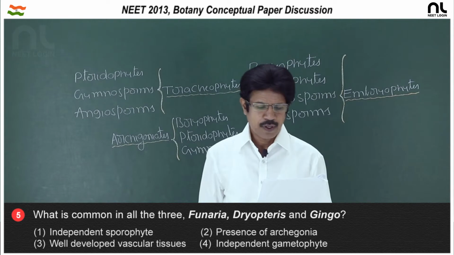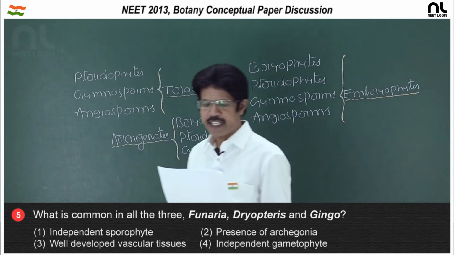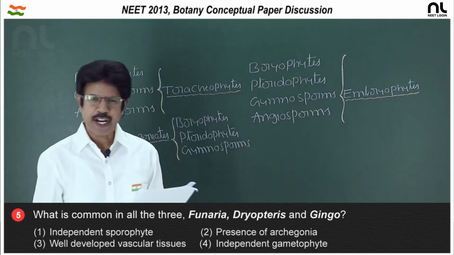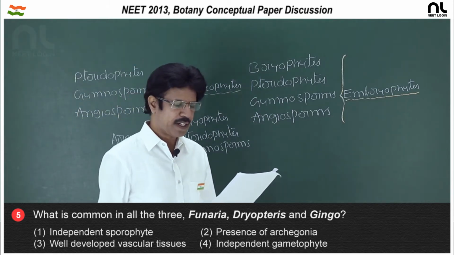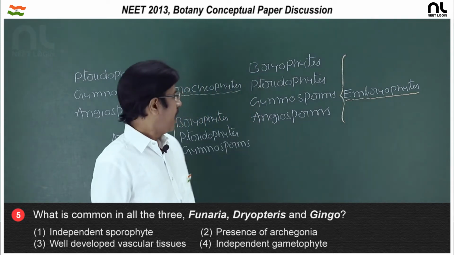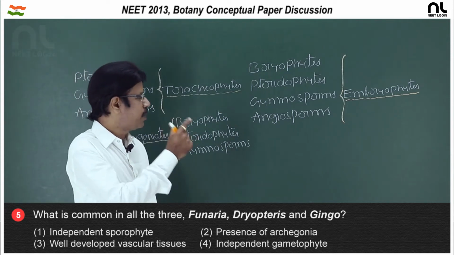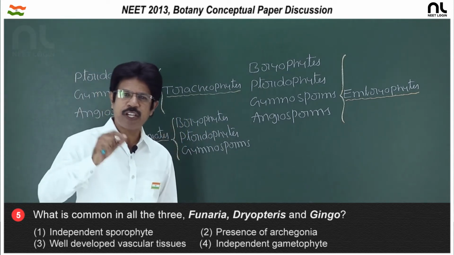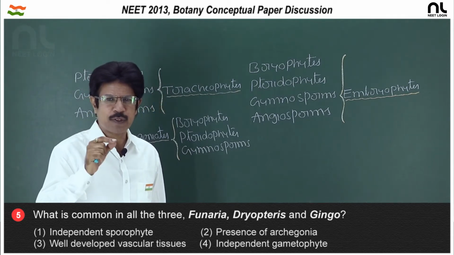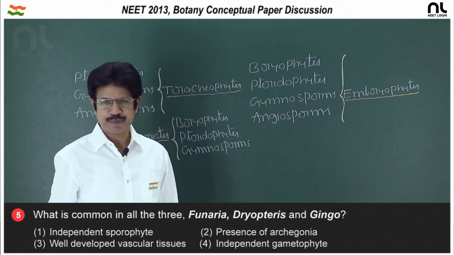Question number 5: what is common in all three, Funaria, Dryopteris and Ginkgo? Funaria is a bryophyte, Dryopteris is a pteridophytic fern and Ginkgo is a gymnosperm. In the case of embryophytes, bryophyte, pteridophyte, gymnosperm and angiosperm, the zygote first develops into an embryo, and the first embryophytes are the bryophytes.